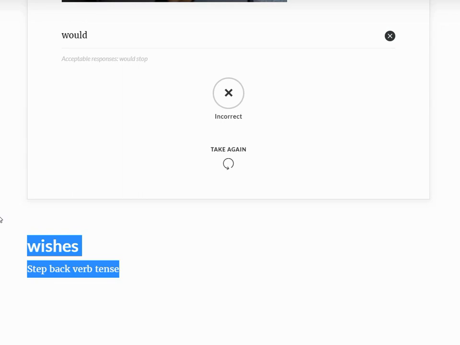So if it's a present wish, then we step back to past simple. If it's a past wish, we step back to past perfect with had plus the V3. And then if it's future, we use will or can, and then we step those back to would or could. I hope this helps you to understand about using wishes about the past, present, and future.